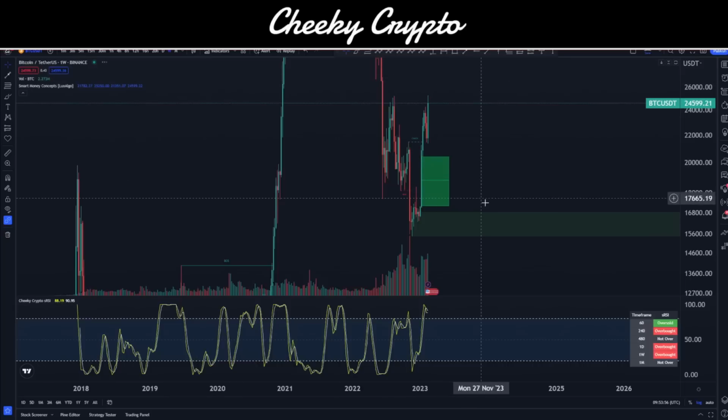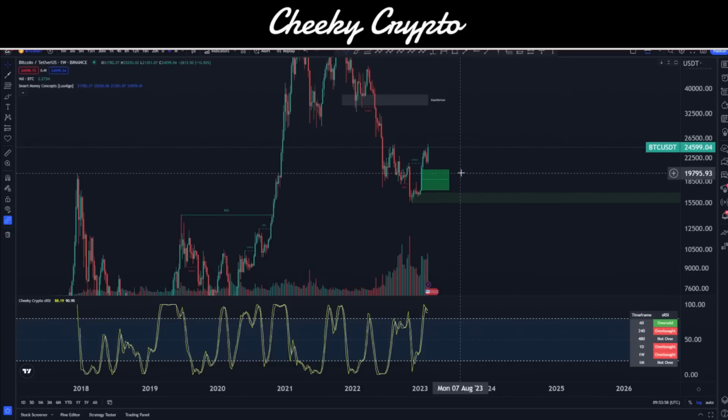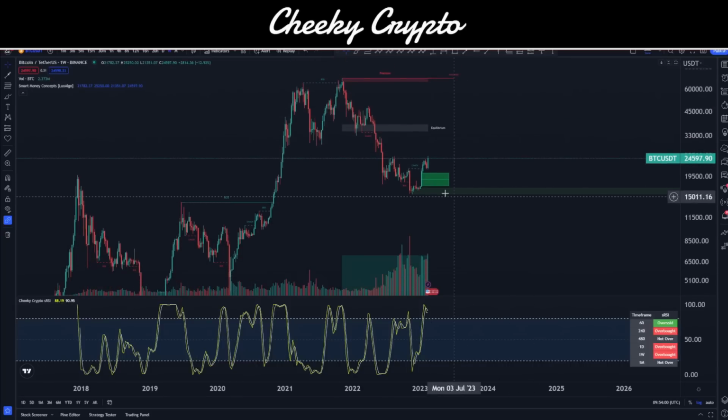So when it comes to our weekly chart, we've got this gap left behind, and I do think there's a chance that we come back down into it. Now, the biggest worry that I had, and I still believe this, is that equilibrium is right up here. Equilibrium is around that 30K level. A little bit short would be 33, and on the higher side, 37. Equilibrium is an area of 50% between the premium and the discounted ranges.